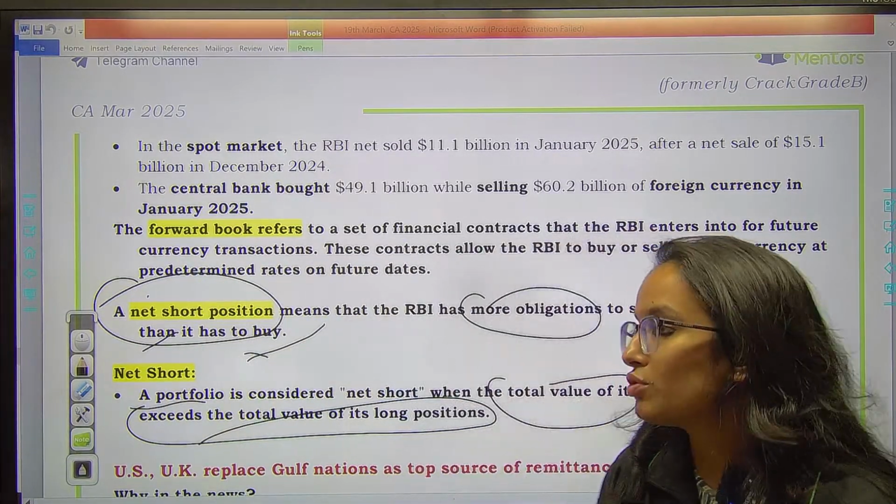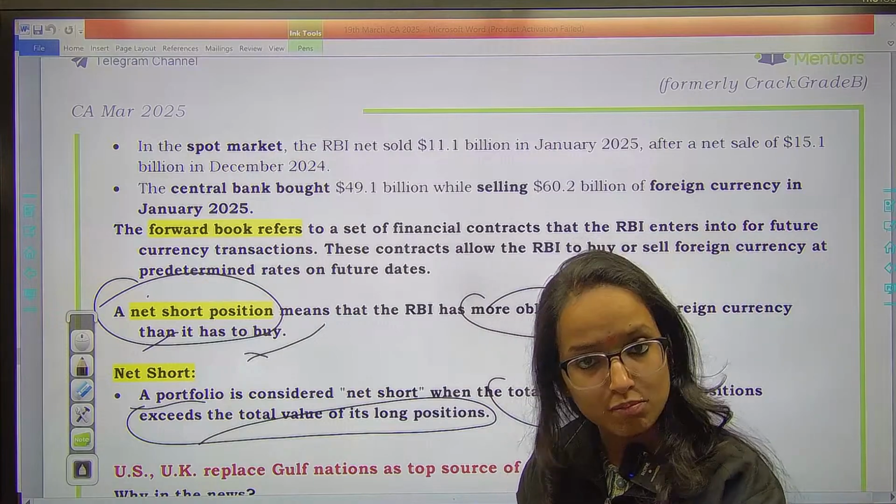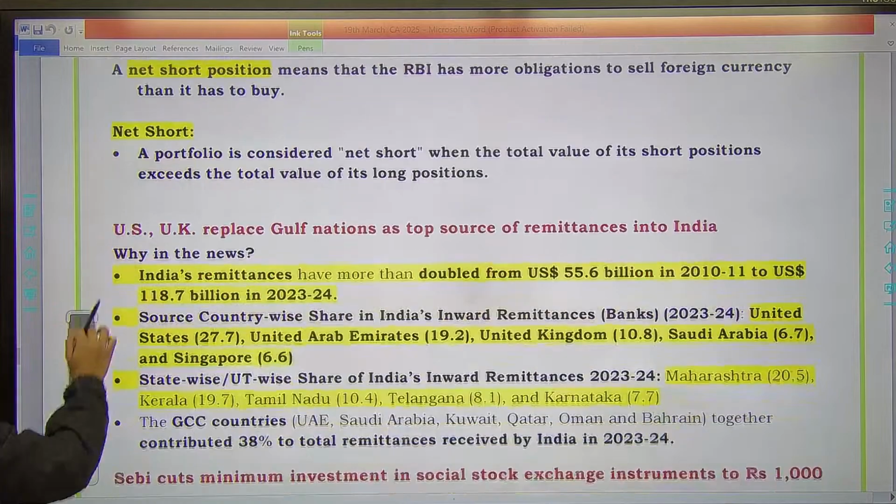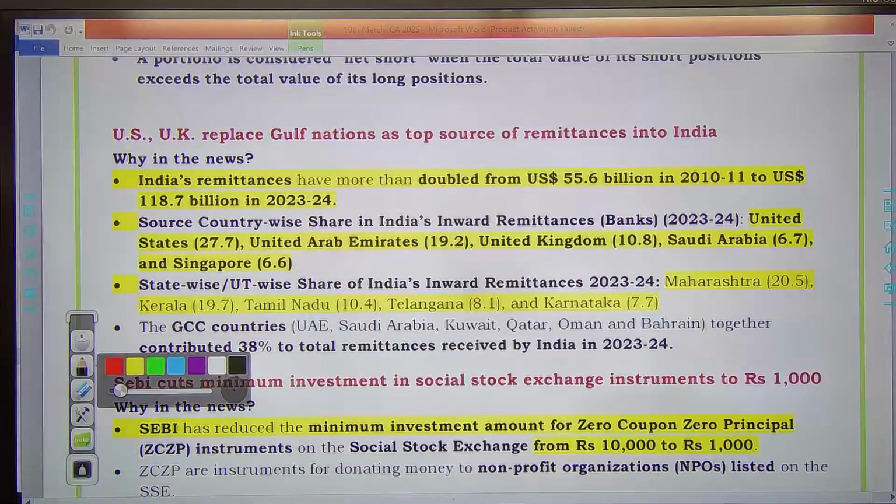Remember, it can be important. So RBI has a net short position. It will be selling more of the foreign currency than what it has to buy in the forward book. All the contracts which are to be settled in future at a predetermined price.